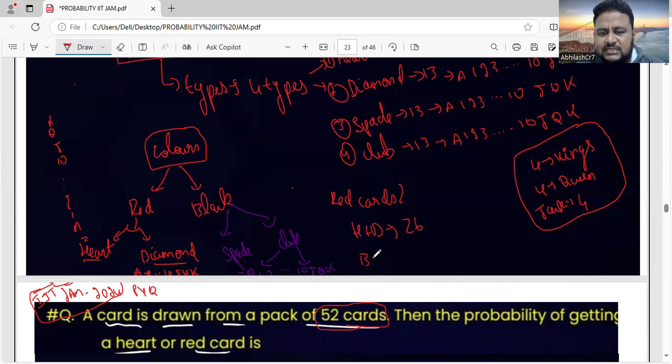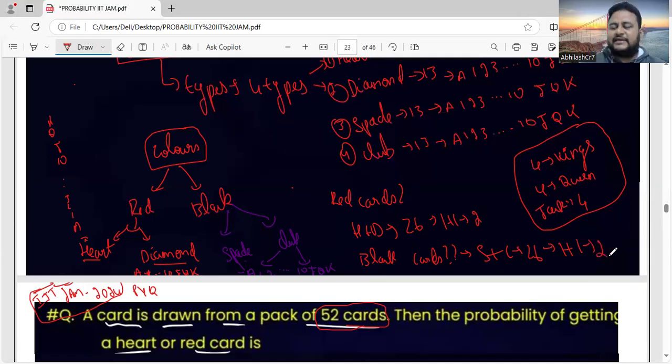How many black cards are there? It is spade plus club, it is 26. How many red kings are there? One is from heart and one from diamond, 1 plus 1, so there are 2 red kings. Similarly, if I ask how many black kings are there? One is from spade and one from club. There are 2 black kings.